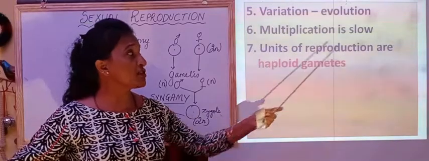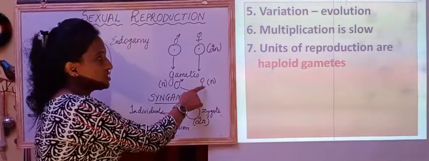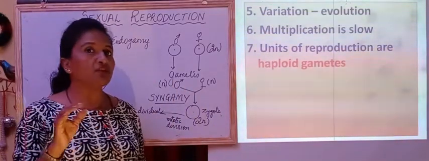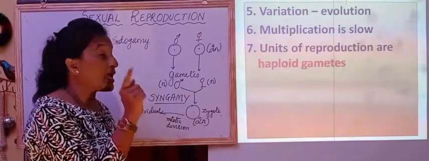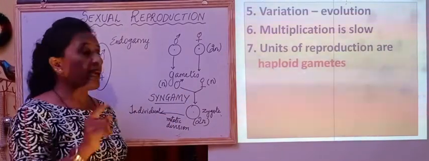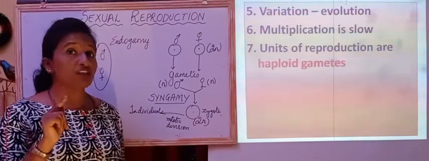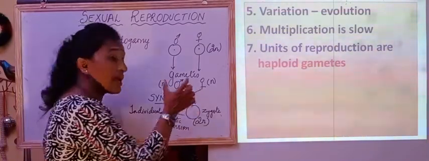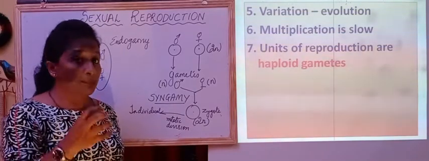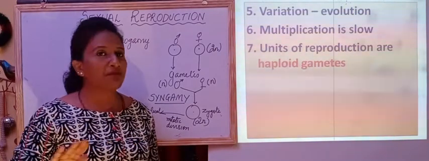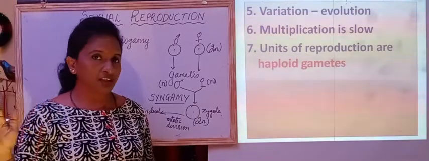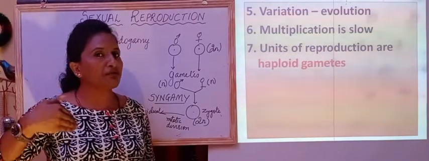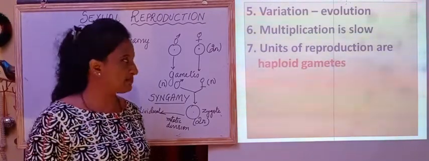The unit of reproduction is haploid gametes. We have also seen that for the union of gametes, the gametes should always be haploid. These come from meiotic cells, which undergo meiotic division, and once these gametes or haploid cells are formed, they can never undergo meiotic division because the number of chromosomes has already been reduced to half.